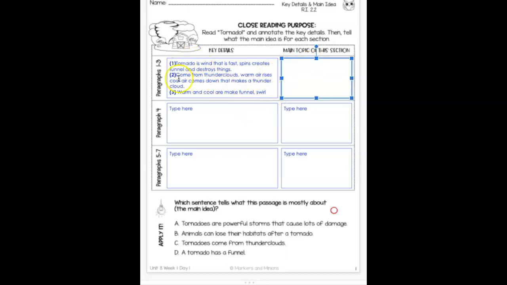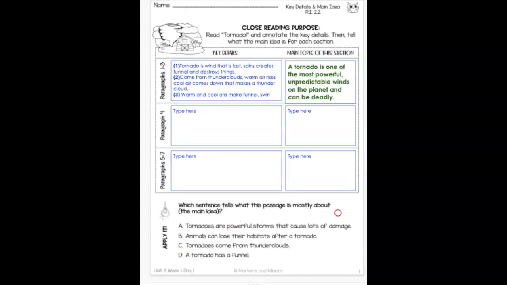So here what I'm going to do is take a look at all my key details, and from this I'm going to make one sentence about this section. From all of those very important facts, I came up with a main topic, and it goes a little something like this. A tornado is one of the most powerful, unpredictable. What does that word mean? Think about it.